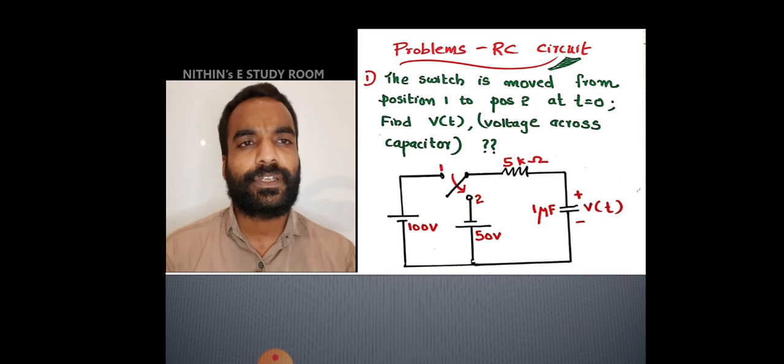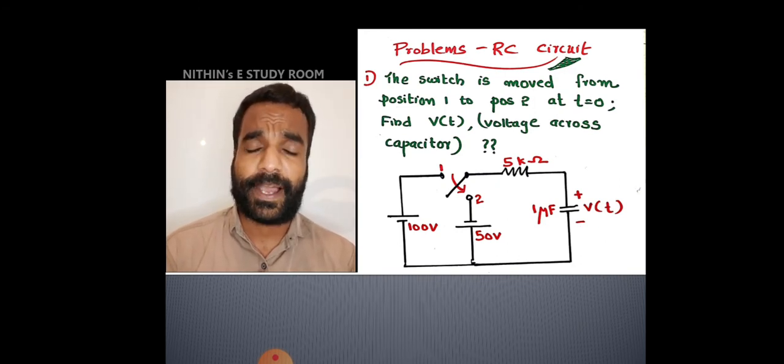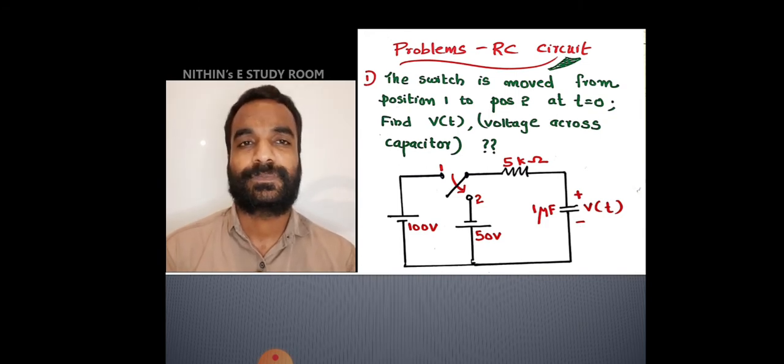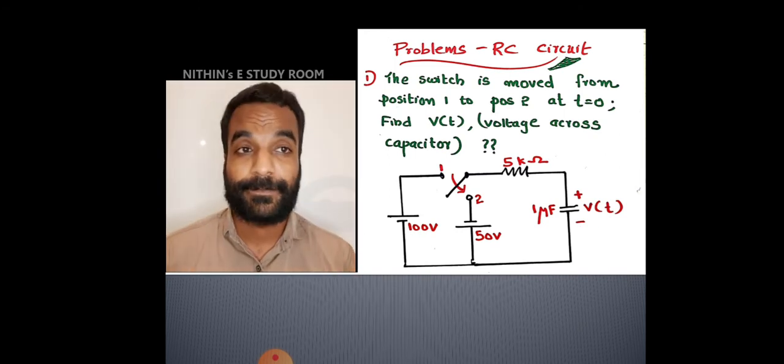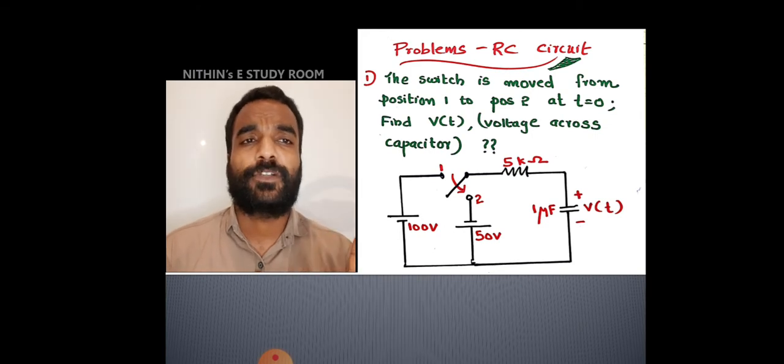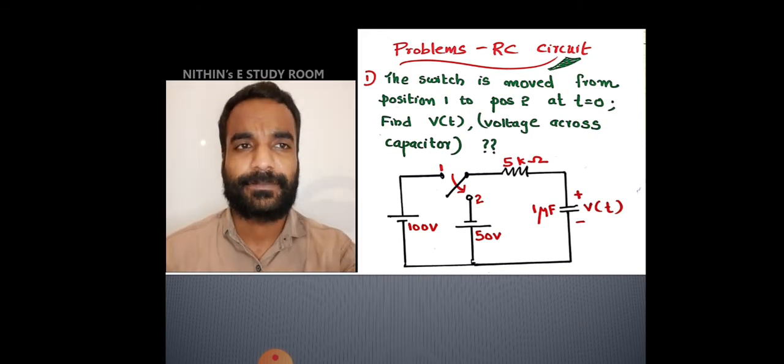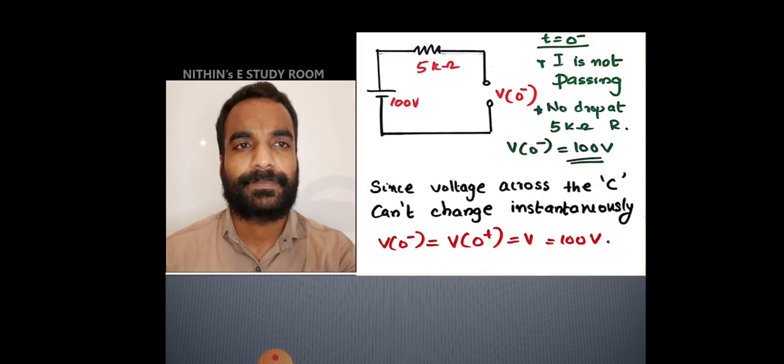So even if you connect the switch to a new battery, the polarity of the capacitor will not change based on the new battery, because the capacitor will oppose sudden change in voltage. That is the concept.